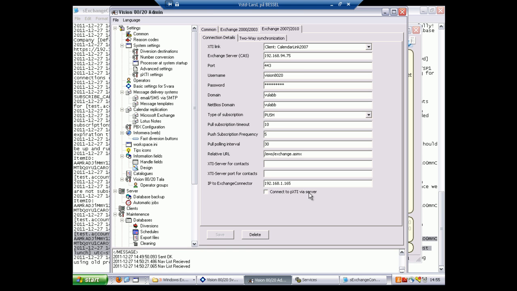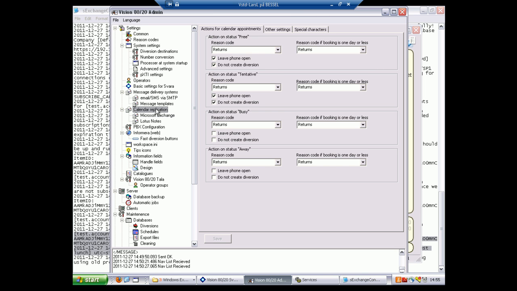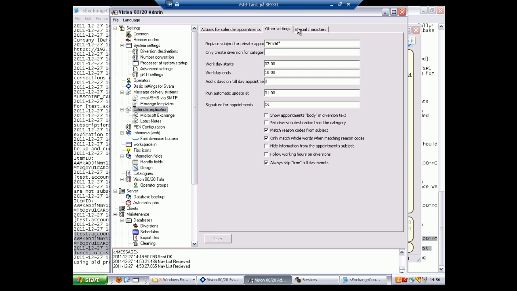Let me show you some of these statuses in the Outlook client. As you know, there are 4 different: free, tentative, busy and away. You can select how Vision8020 should handle these by checking or unchecking the boxes for leave phone open and do not create diversion. If events are showing in the Exchange connector log, but not in the attendant application, verify that these options are correct. You can also make some other changes under this tab to change how events are being